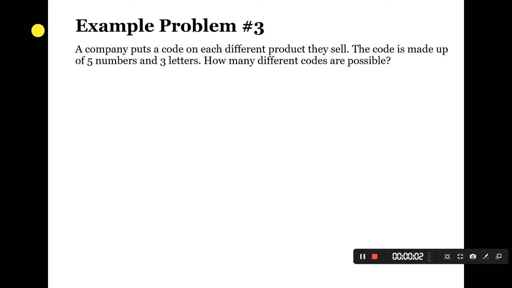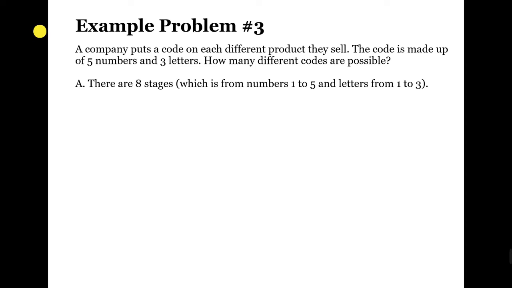Okay, let us proceed to problem number 3. A company puts a code on each different product they sell. Now the code is made up of 5 numbers and 3 letters. Now the question is, how many different codes are possible? There are 8 stages, which are from numbers 1 to 5 and letters from 1 to 3.